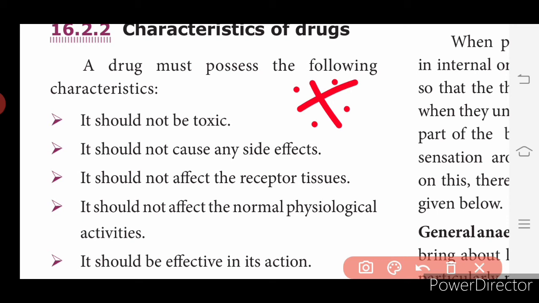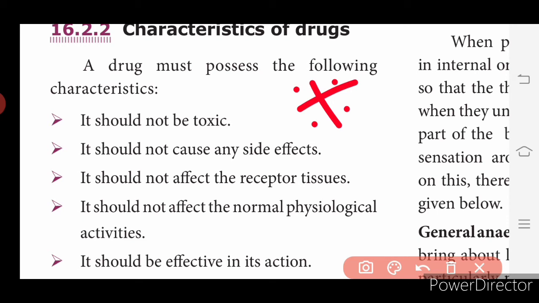It should not affect the normal physiological activities. After taking the pills, it should not affect physiological activities, meaning sleeping, walking, running, bending, stretching our hands, seeing, watching, talking. All these activities are called physiological activities. So whenever we take a pill, it should not affect the normal physiological activities.